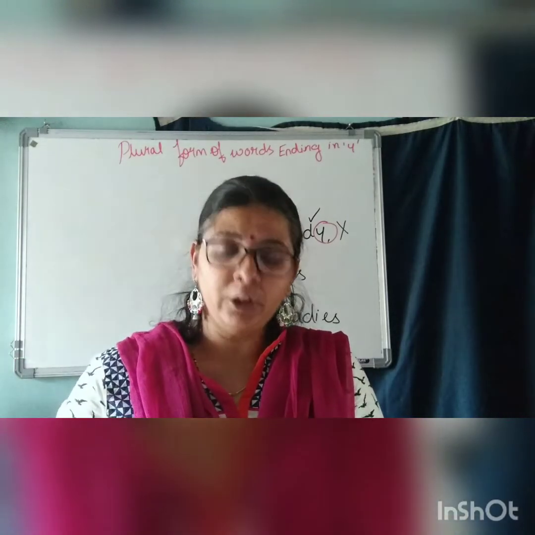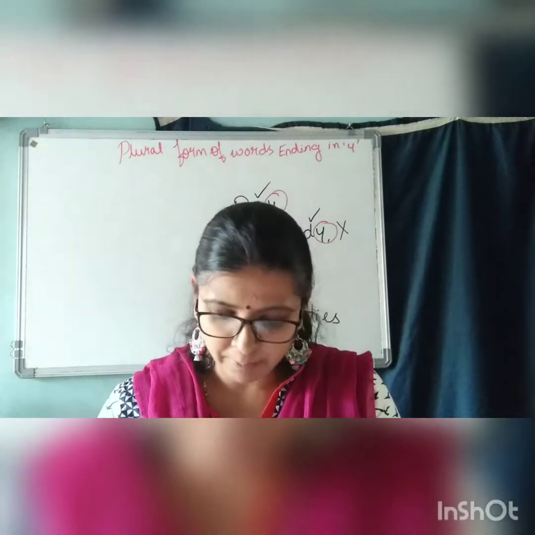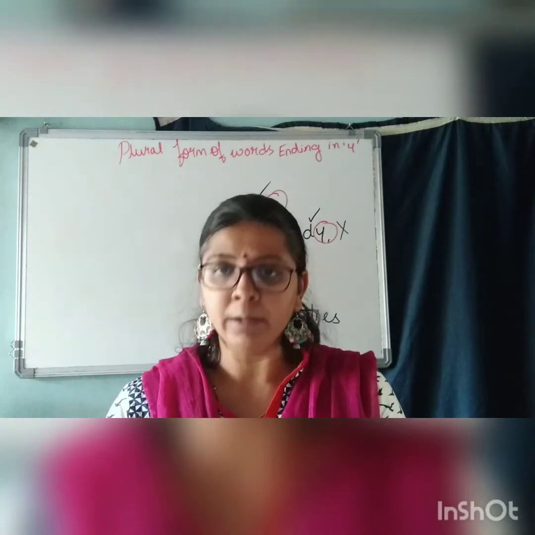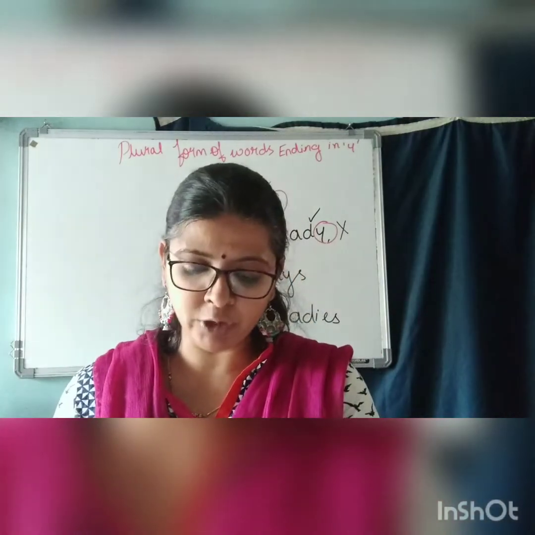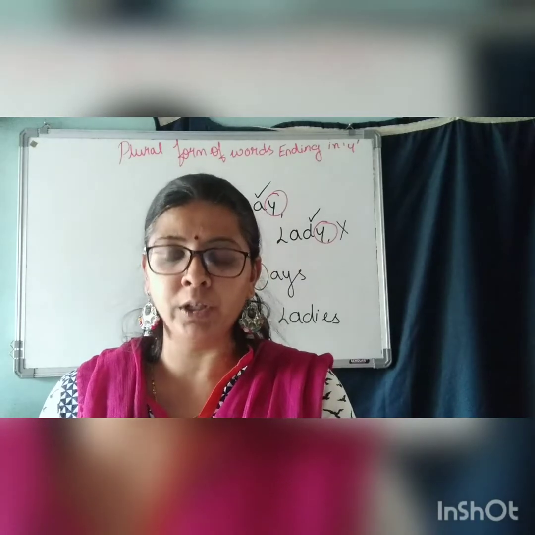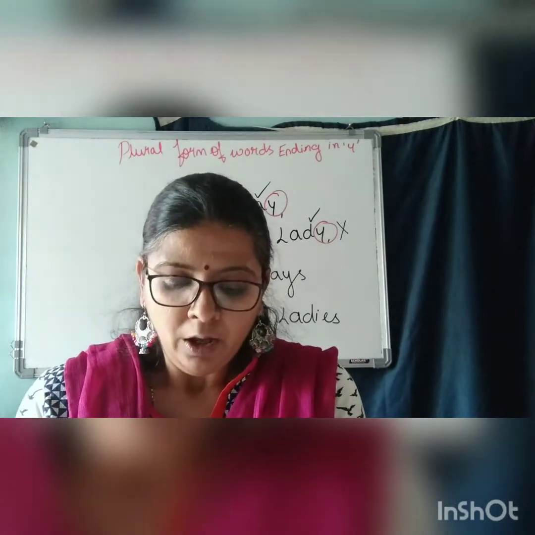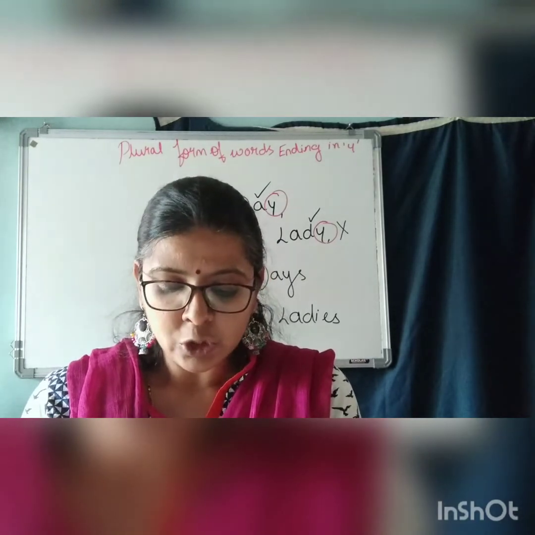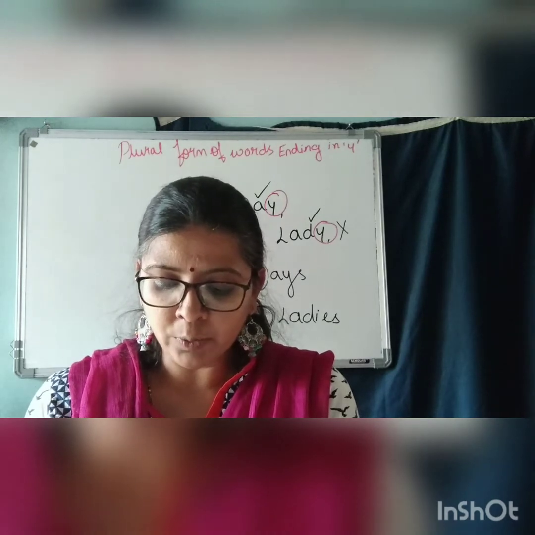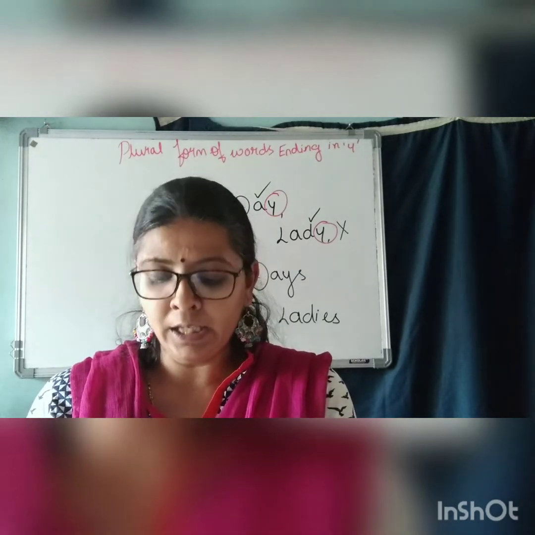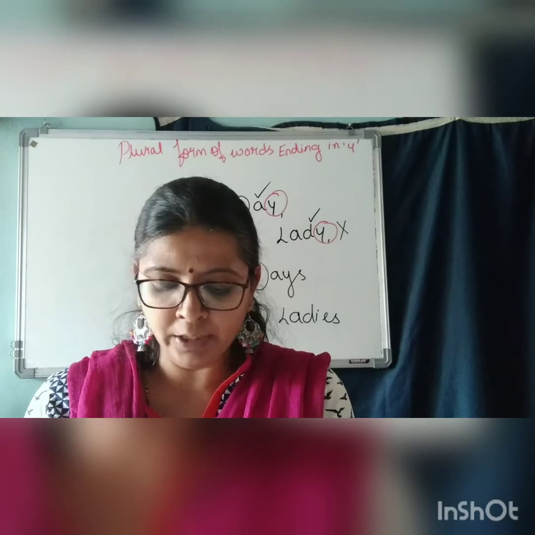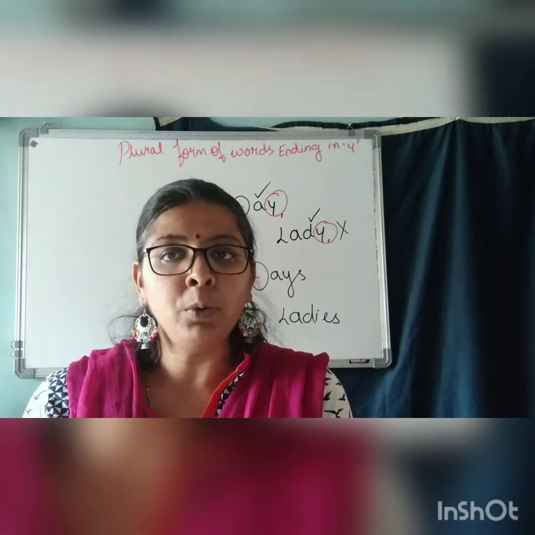So let us see your textbook, page number 109. I am going to read the rules given in the textbook. We add S to the singular noun that ends with a vowel (A, E, I, O, U) plus Y to convert it into plural form.